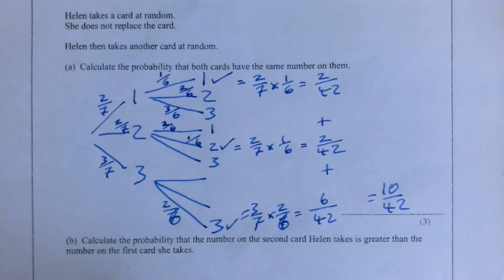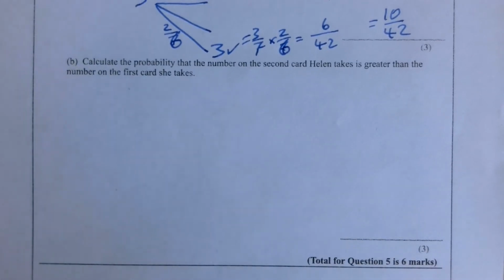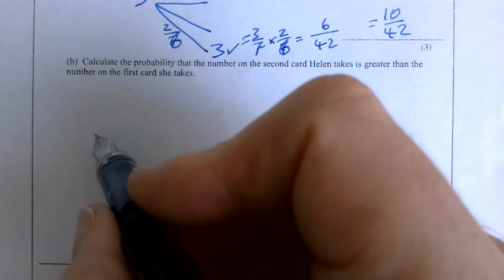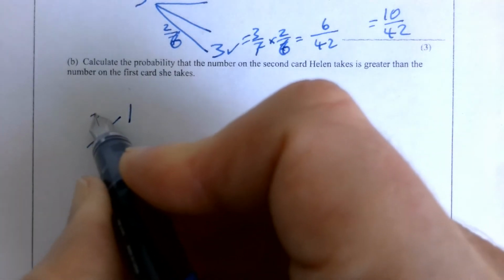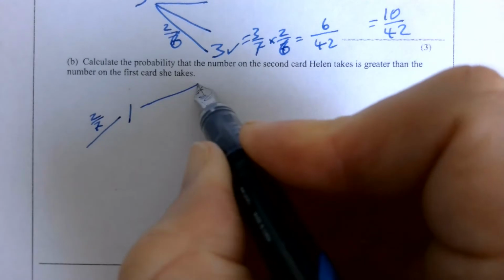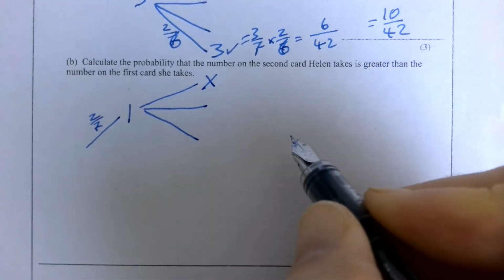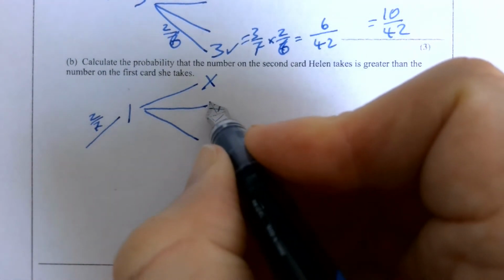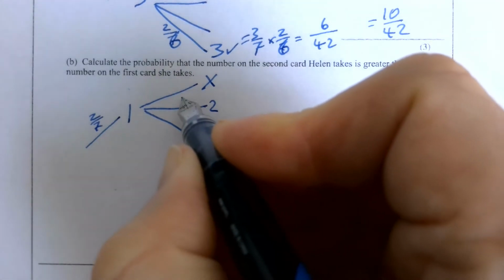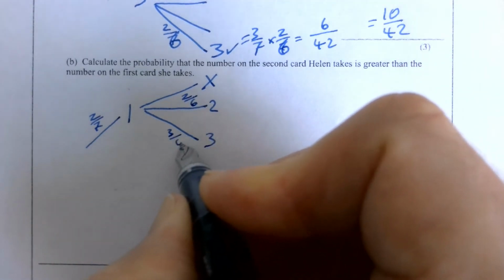Right, now the second problem says, calculate the probability that the number on the second card Helen takes is greater than the number on the first card she takes. Now I could do that on the diagram I've got, but I think it might be simpler just to draw the whole thing again, just thinking about whether a number is greater or not. So if I have a 1 on the first one, that's 2 out of 7. And I have got 2 ways. That is not a greater way, is it? To get a 2 would be greater, to get a 3 would be greater, and that was 2 over 6, and this one was 3 over 6.